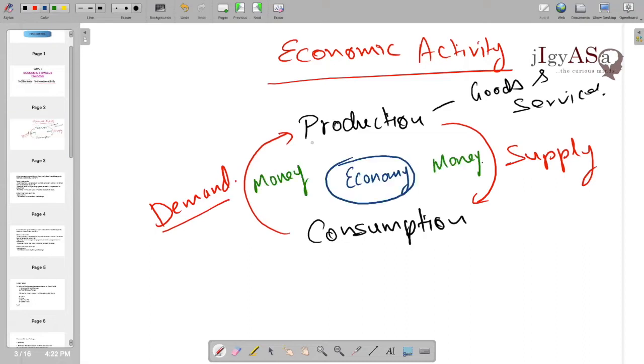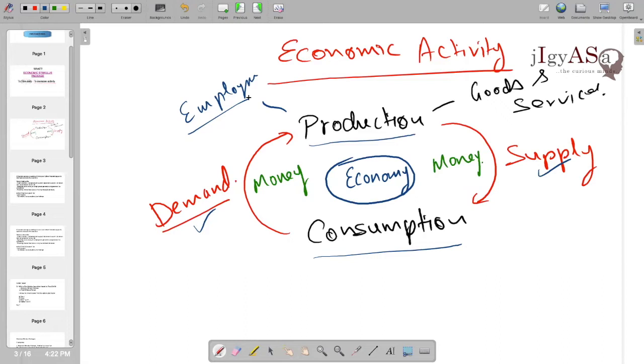It is based on two basic processes of production and consumption which are linked through demand and supply, and the transaction takes place using money. So the role of money comes here. The production side generates employment. You can understand all the topics from this. Every topic in itself is a big topic, so don't worry if you don't understand any of them. With time we can understand all those topics in different videos.